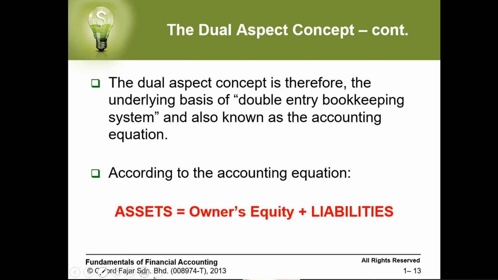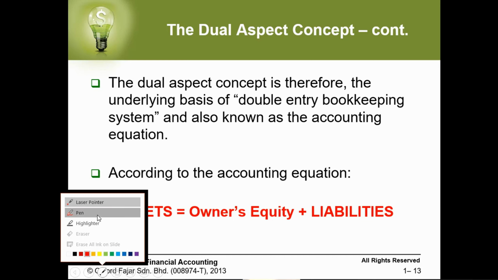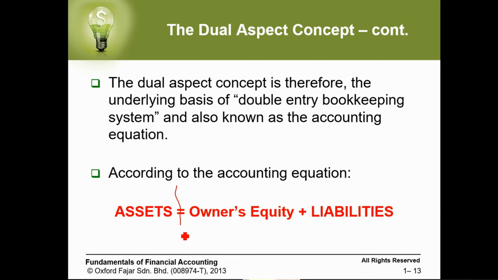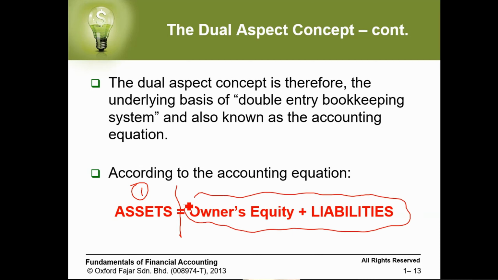So, as we mentioned, the dual aspect concept says that accounting has two aspects. The first aspect is the assets, which are what the company owns. The second aspect includes the claims against these assets, and those two aspects should be equal to each other. That's what we call the accounting equation, which is assets equals liabilities plus owner's equity.